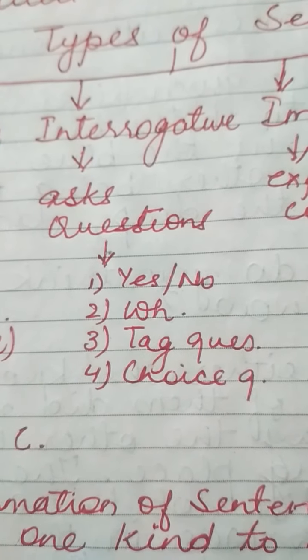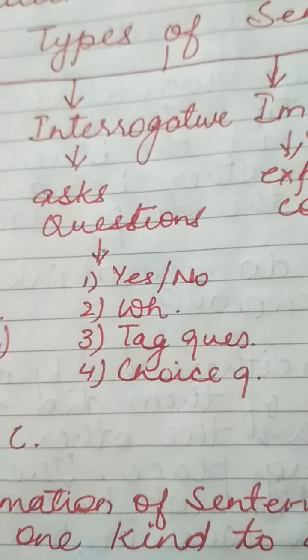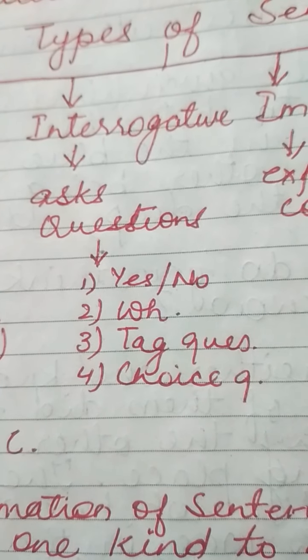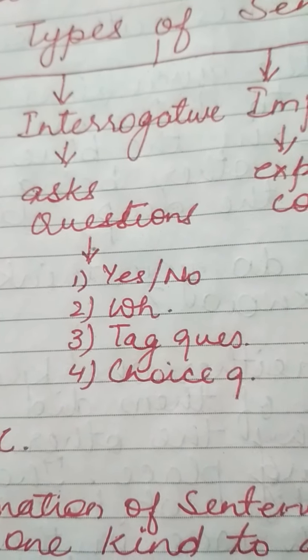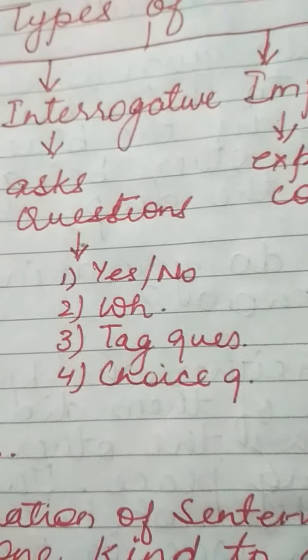The third is the tag question. Now a tag question is something like this. You are a good student, aren't you? So now this aren't you is a tag question. Whereas you are a good student, the first part of the sentence, is a declarative sentence. I know that you are a good student.